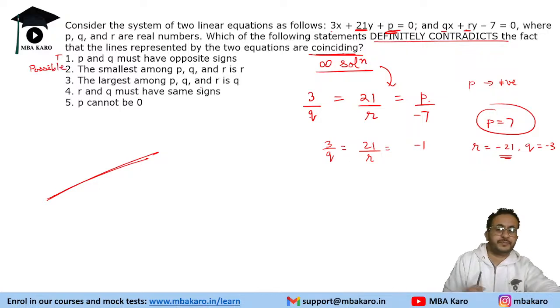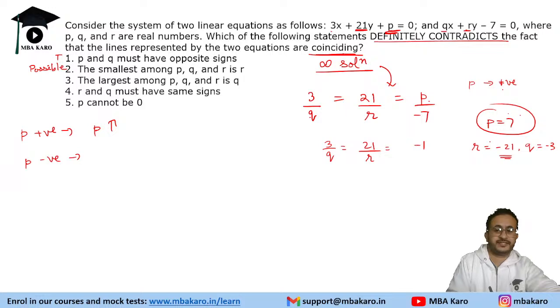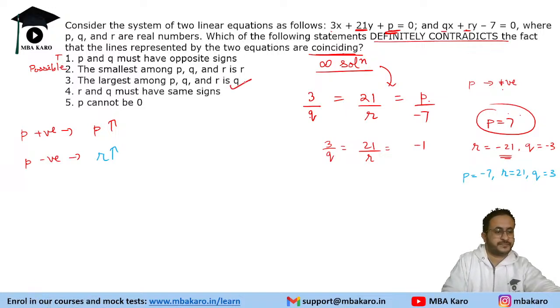Okay. The largest among p, q and r is q. Now what we took is p as positive, and we saw that the largest is p. So if we take p positive, that means p is the largest, right? Suppose we take p negative and see which is the largest in that case. So let's just reverse it. If you put p equal to minus 7, just reverse the sign, then r will be 21 and q will be 3, right? So if p is negative, it is r which is going to be the highest. So this is contradictory. So q cannot be the largest. Okay, so that is the answer.